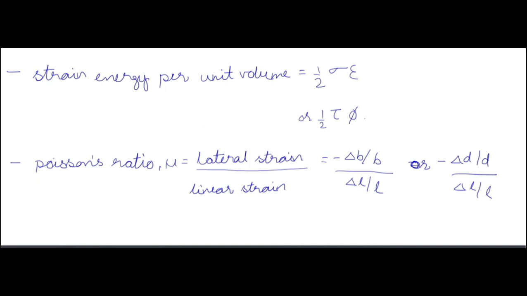Now you know that if you are stretching the wire or any body, so if it's getting increased in length, then it will decrease in the lateral dimension. So that's the negative value for that. Means lateral strain is showing negative value because delta B will be a negative value. Means BF minus BI will be a negative value. That's why we have put in a negative sign for that. So increase in length will happen along with decrease in breadth or depth. So negative sign has been put for that. So minus delta B and minus delta D. Okay.